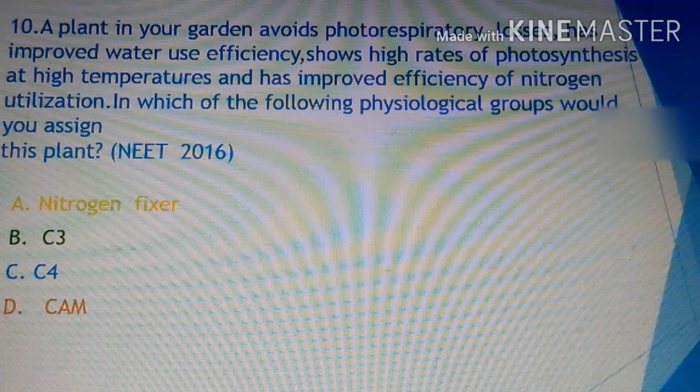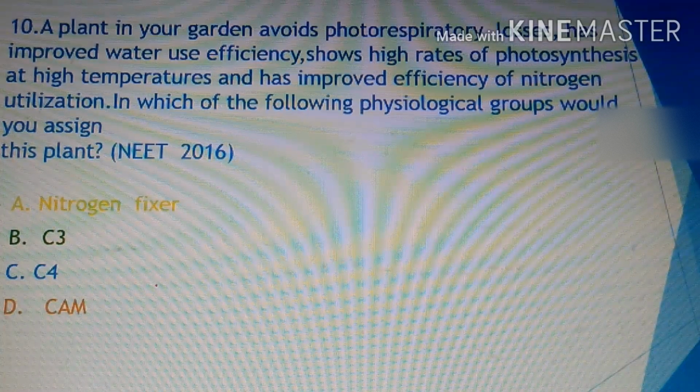And then, in which of the following physiological groups would you assign this plant? It is obvious here that the CAM plants are xerophytic plants, and hence there is no question of the garden. And here the clear-cut idea comes to our mind: this statement is related to the C4 plants, because the plant in your garden avoids photorespiratory losses.